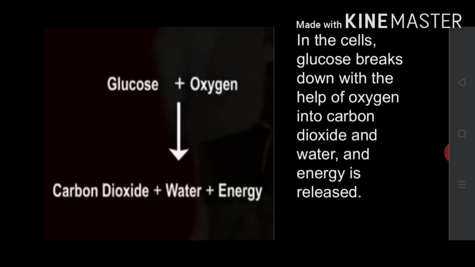In the cells, glucose breaks down with the help of oxygen into carbon dioxide and water. Energy is also released during this process. The food that remains undigested and unabsorbed then enters into the large intestine.